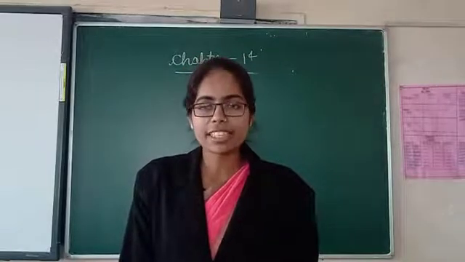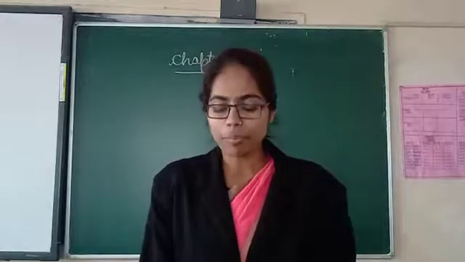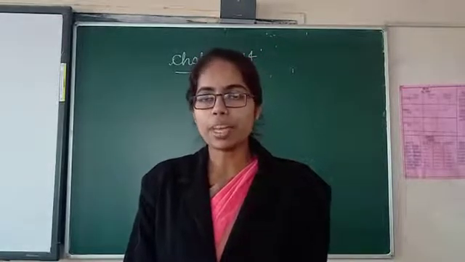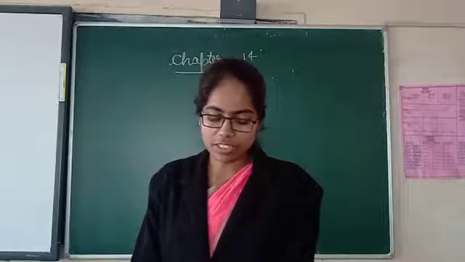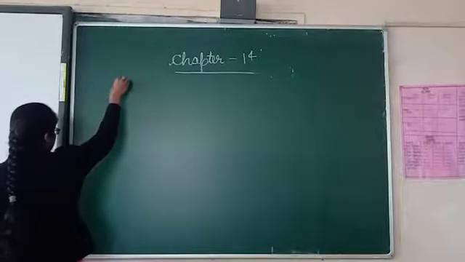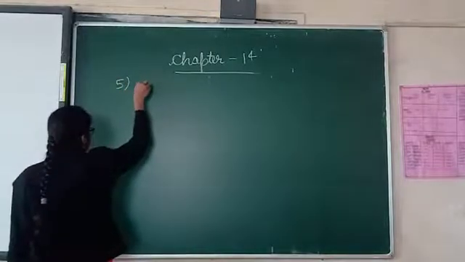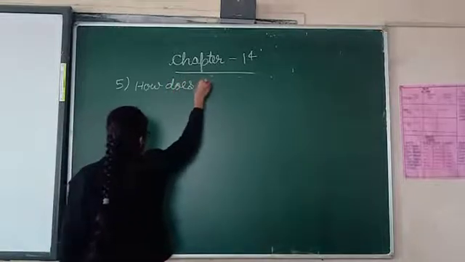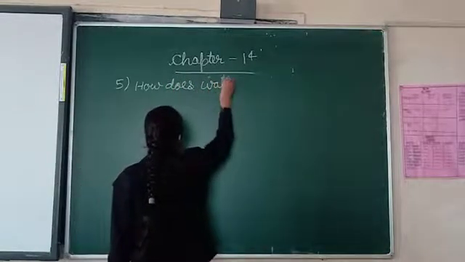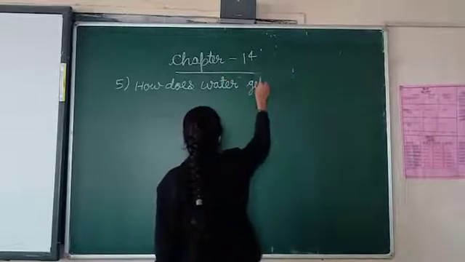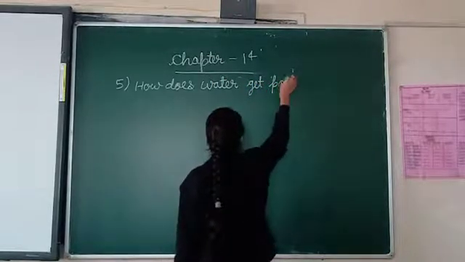Now, shall we begin the class? Get ready with your copy, take page number 113, take your black and blue pen and let's start writing. The next question number 5. How does water get polluted? This is the question number 5. Question you have to write using black pen. Write it, how does water get polluted?